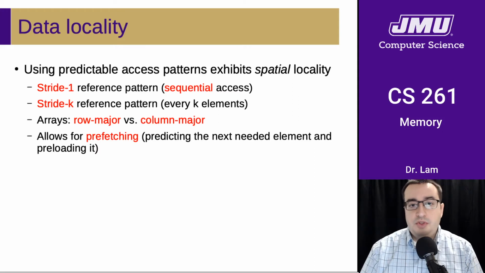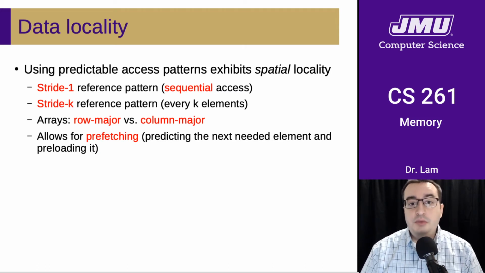So this brings us to the lesson here, which is that using predictable access patterns exhibits spatial locality. So for instance, stride 1, which is strictly sequential access, reading each byte one at a time. Or stride k, where you're trying to access things every k elements at a time. This is closely related to how arrays are laid out in memory. Are they laid out row by row, which is referred to as row major, or are they laid out column by column, which is column major?